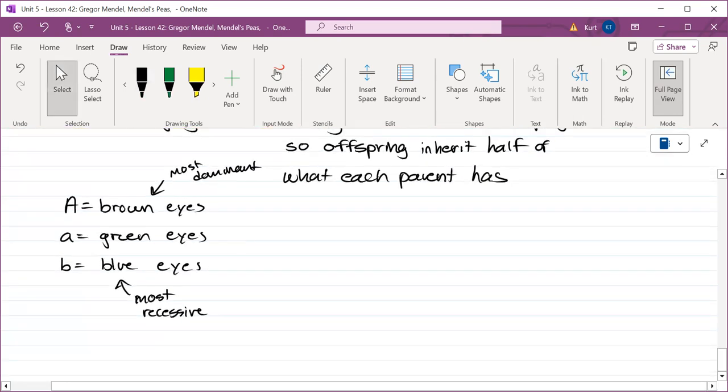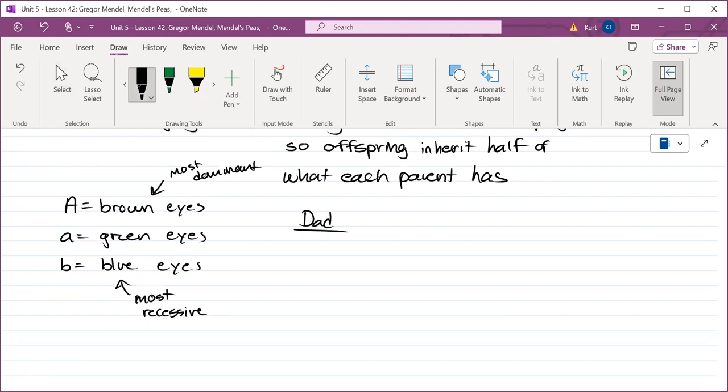So this is in my family, and all of you know your family. My dad has green eyes. So I know that he has that allele. My mom has blue eyes. In order for my mom to have blue eyes, what must she have inherited from both parents? She had to have gotten a blue from her mother and a blue from her father.